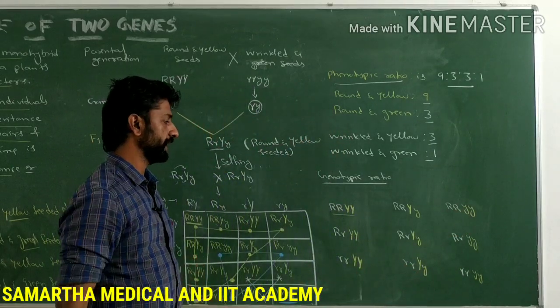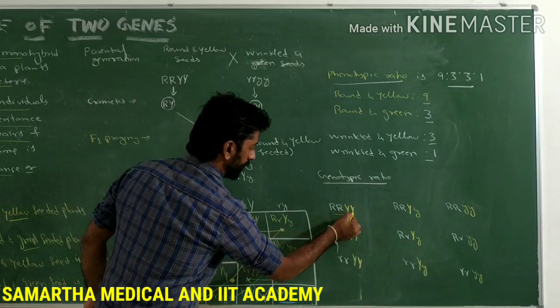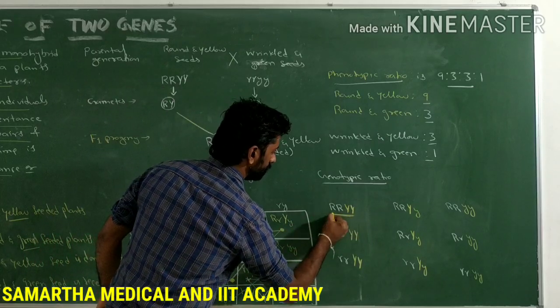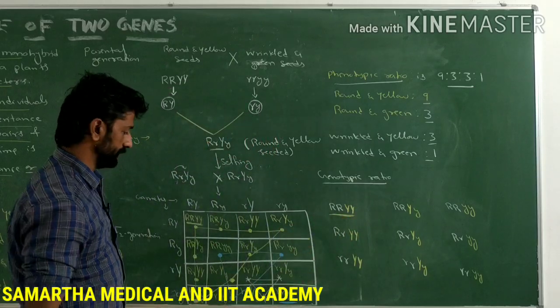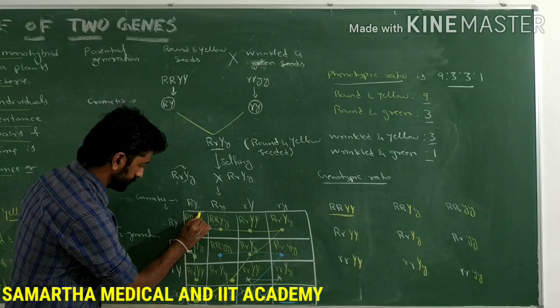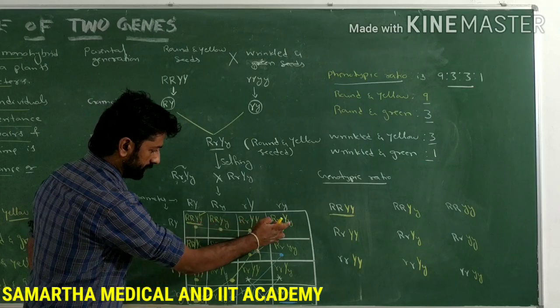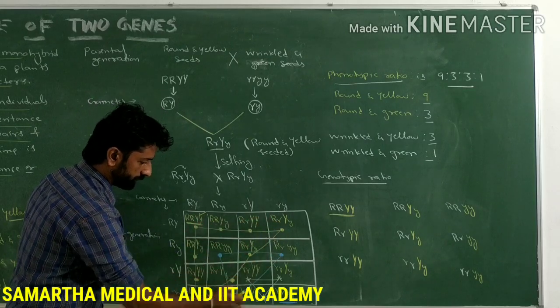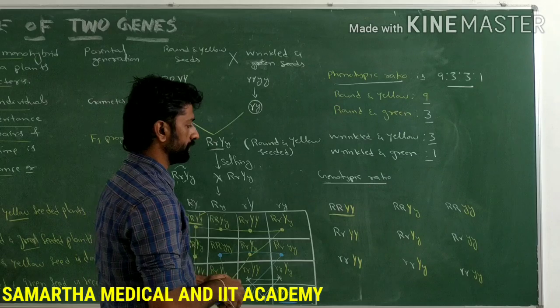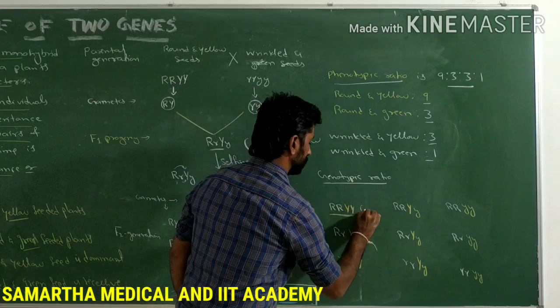Now see, how many plants are having all 4 dominant alleles? How many are there here? So this one is having all 4 dominant alleles. What about others? No other plant is having all 4 dominant alleles. So how many are having all 4 dominant alleles? Only 1.